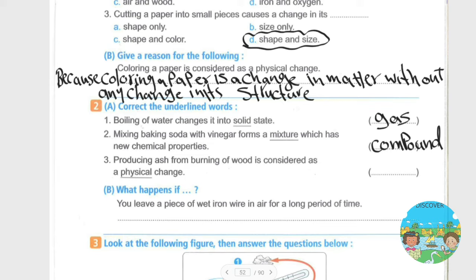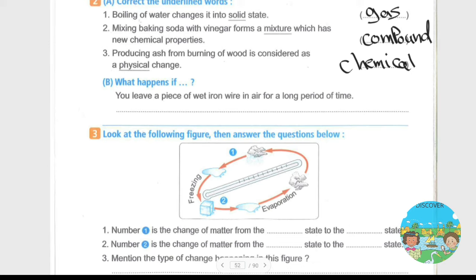Question number 3 says: producing ash from burning of wood is considered a physical change. The true answer is chemical change. Okay. B: what happens if you leave a piece of wet iron wire in air for a long period of time? We left a piece of wet iron in air for a long time. What will happen? The iron will rust, of course.